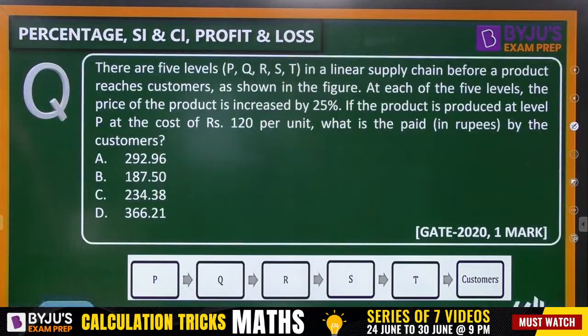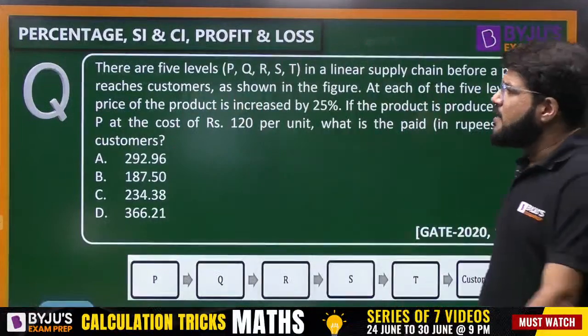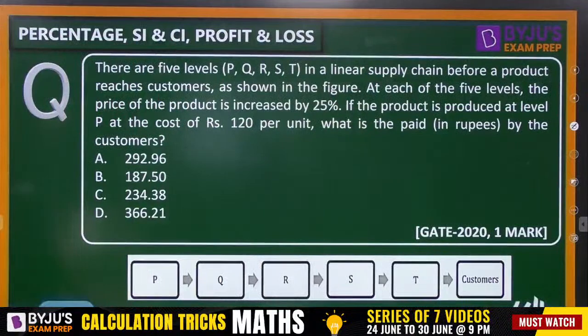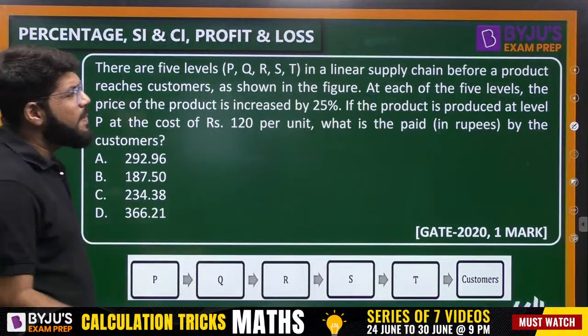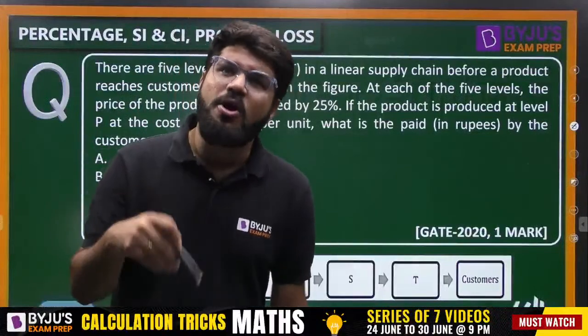Have a look into this. There's a question on GATE 21 marks, a very simple level question. There are 5 levels P, Q, R, S, T in a supply chain before a product reaches the customer, as shown in the figure. At each of the 5 levels, the price of the product is increased by 25%. So see, at each of the levels, sometimes the percentage may be the same, may not be the same.